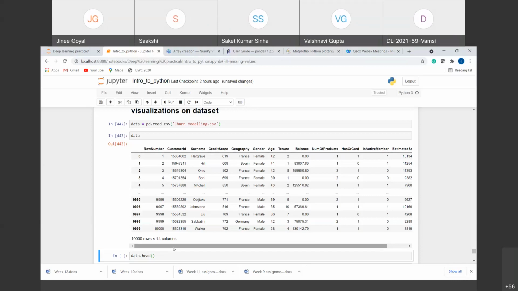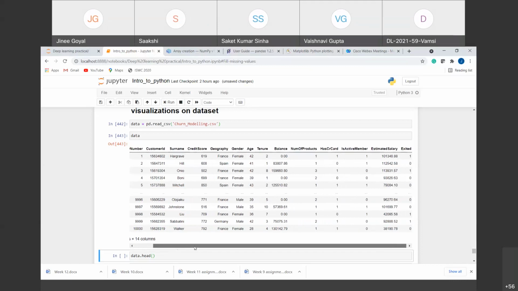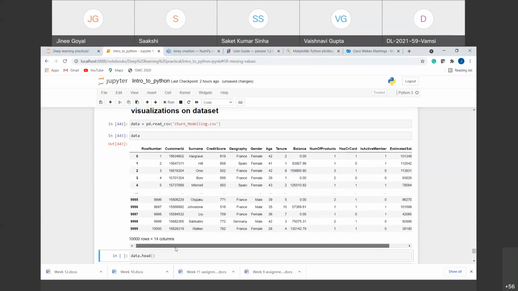So the columns that we are having are, for example, row number. This does not add any significance. In real time, we'll drop these columns like row number, customer ID, surname, because these do not give us any information about whether the person will leave the bank or not, right?